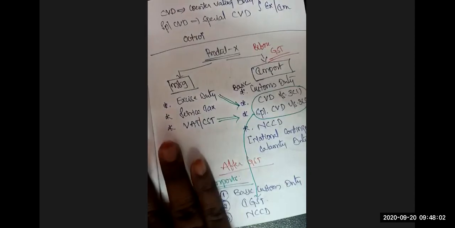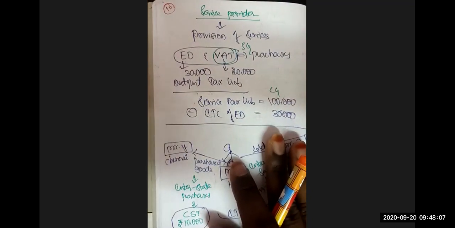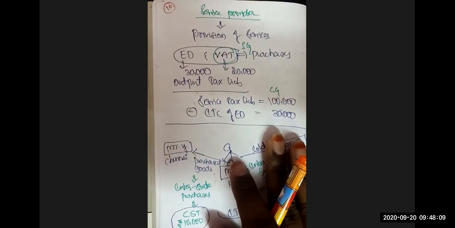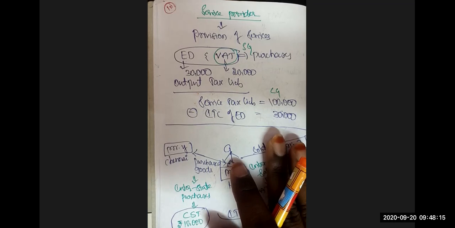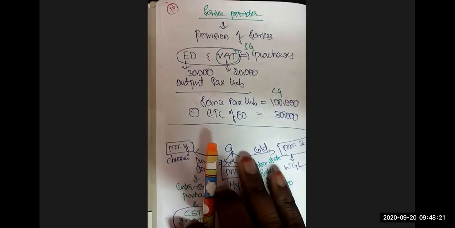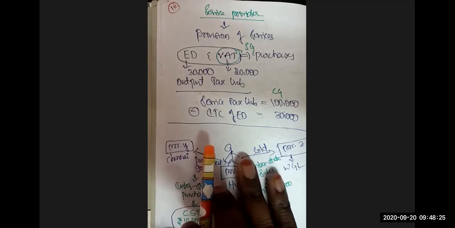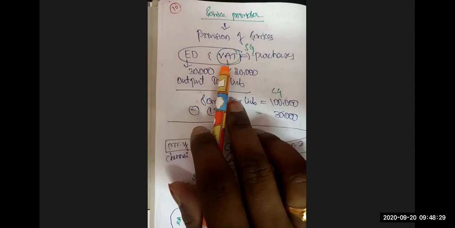Clear? Next, at the service provider stage, excise duty and service tax are allowed as credit. Excise duty is a central tax, and service tax is a central tax. Both are eligible for credit. But for the service provider, VAT is not allowed as credit because VAT is a state government tax and service tax is a central government tax. Again, non-integration. Hence, VAT is not eligible for credit.